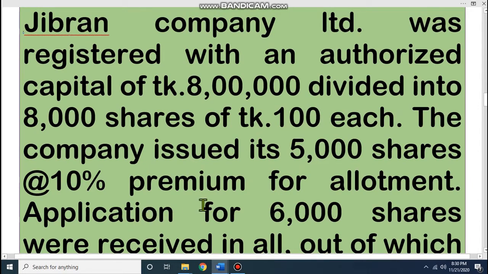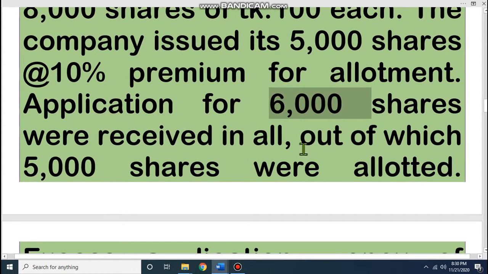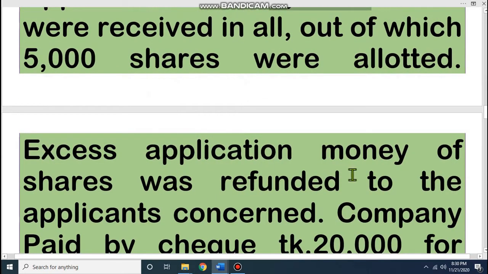That means the value of each share is 100 taka and they issued each share at 10% premium. That means taka 10 more, so the total amount we will receive is 110 for each share. And applications for 6,000 shares were received. Dear student, keep it in mind, 5,000 shares is the total amount of issued share. Now we have received applications for 6,000, that means 1,000 more. Out of which 5,000 shares are allotted. That means the excess application money of 1,000 shares is refunded to the applicants concerned.